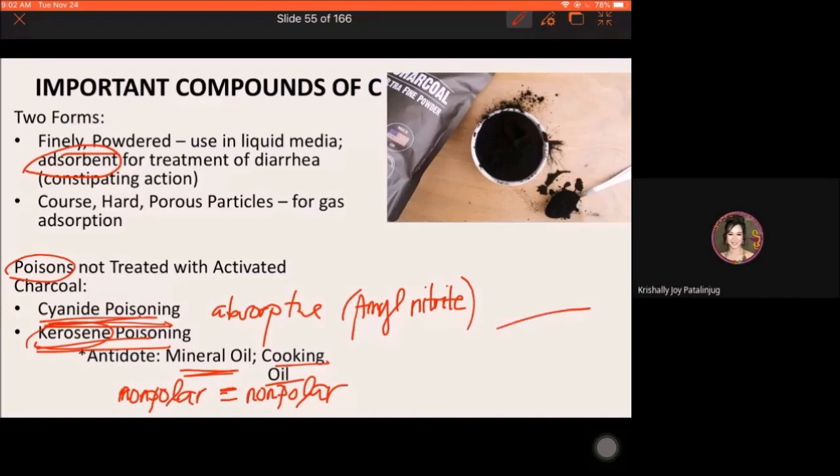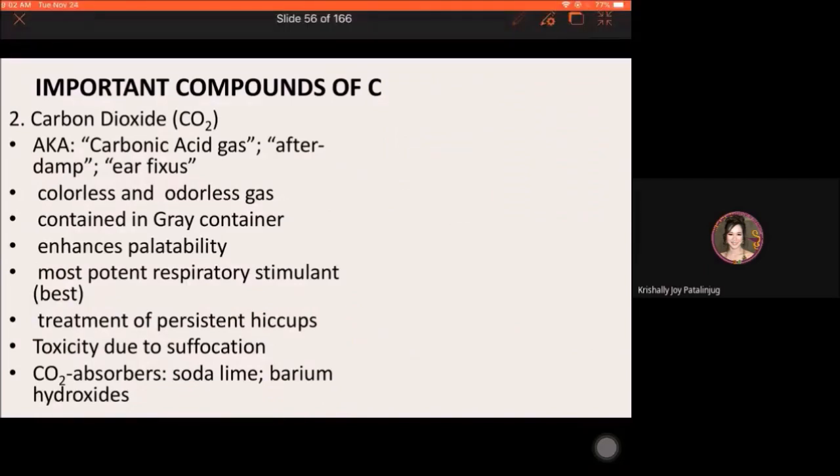Ayan. Then for the remaining na mga compounds, we will just discuss the oxides and the carbides. Okay, so yung mga simple compounds lang ng carbon. So carbon dioxide naman, this is also known as carbonic acid gas, after damp, or air fixus. Okay, so isang colorless, odorless gas.